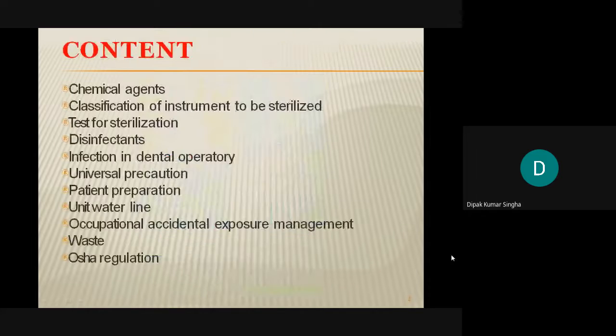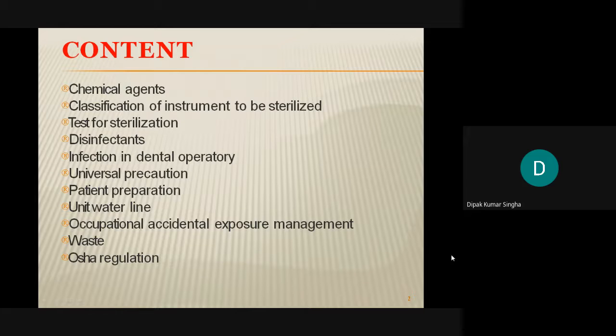These are the contents for chemical agents: classification of the instruments to be sterilized, tests for sterilization, disinfectants, and infection control in dental operators. In the case of dentists, instruments are sterilized before use. Then universal precautions, patient preparation, and the unit water line.